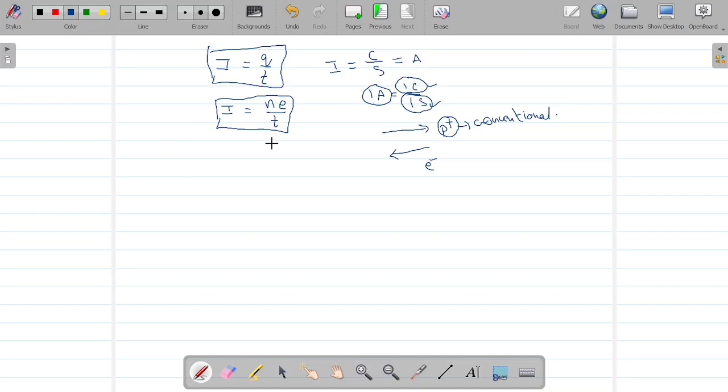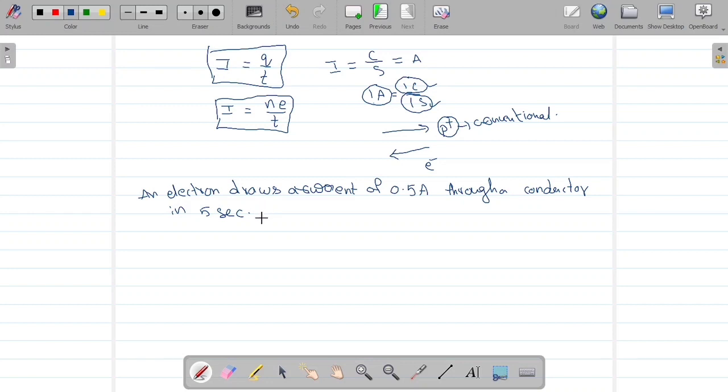Yes, let's take. An electron draws a current of 0.5 amperes through a conductor in 5 seconds. In 5 seconds, an electron draws a current of 0.5 amperes through a conductor. Calculate.